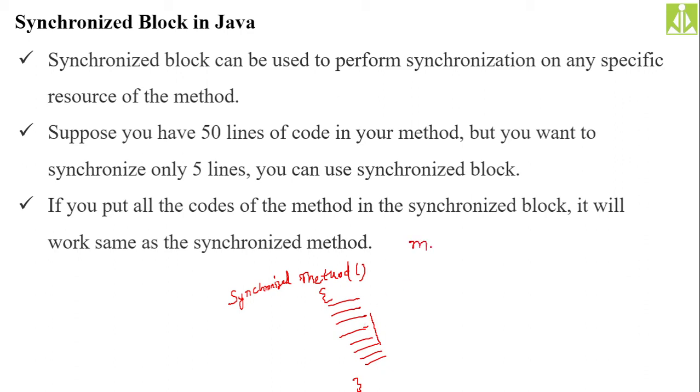Then don't make the method synchronized, make it a regular method. Here you put those 2 statements, because they are outside the synchronization. Now you create the synchronized block using the same keyword synchronized, with an open curly bracket and a closed curly bracket. Put those 4 lines of code into that synchronized block, and after the block put the remaining statements, 1, 2. So now only this particular block will be synchronized, and the remaining statements will be executed normally. Hopefully you understood.